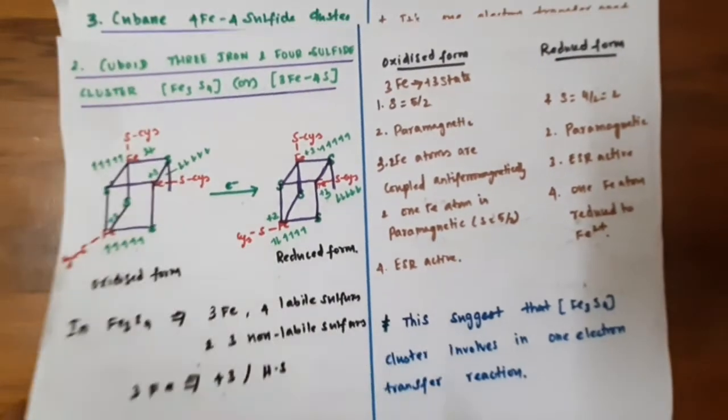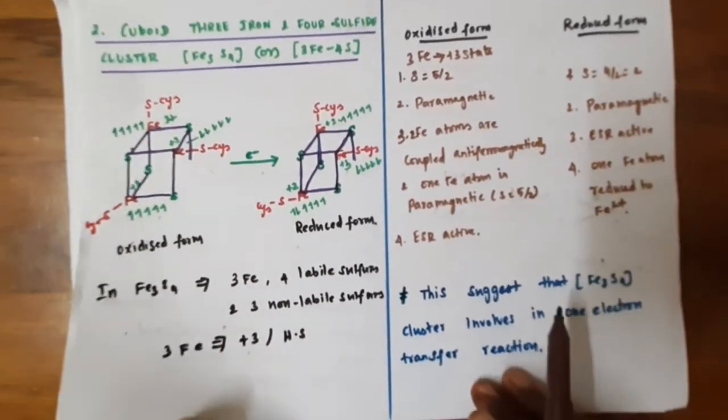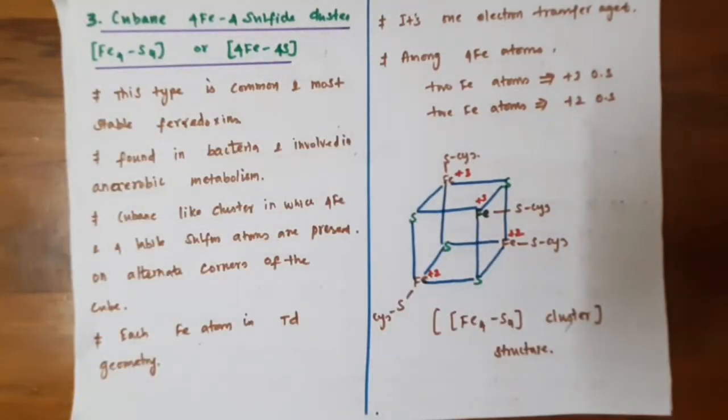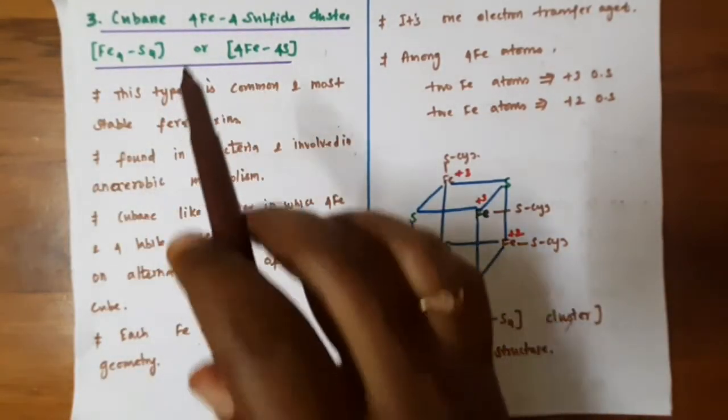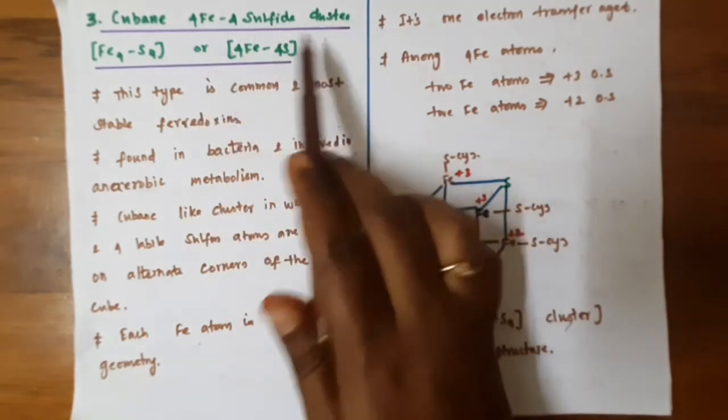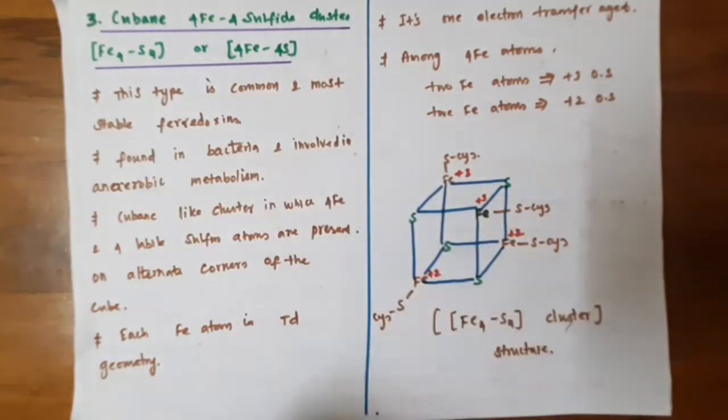And this is about the second type of ferredoxin. If you see the third type, it is a cubane cluster, that is the 4Fe 4 sulfide cluster, otherwise known as the Fe4S4 cluster.